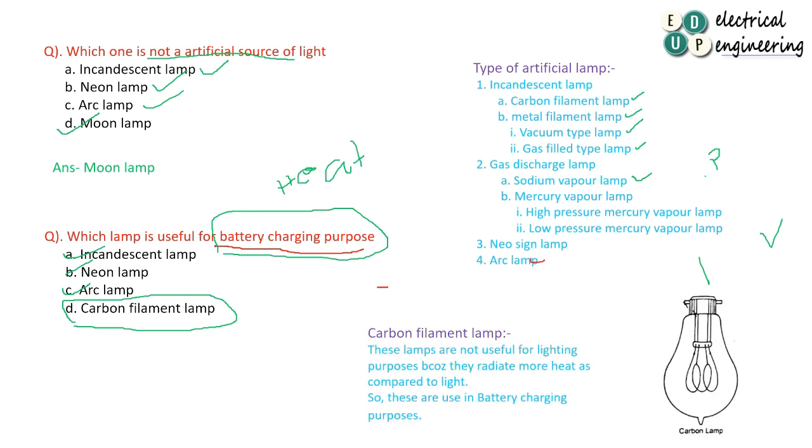Now that is the explanation why that particular lamp is used for battery charging purposes: these lamps are not useful for lighting because they radiate more heat compared to light, so they are used for battery charging instead of light. So the answer is carbon filament lamp. Now move to the next question.